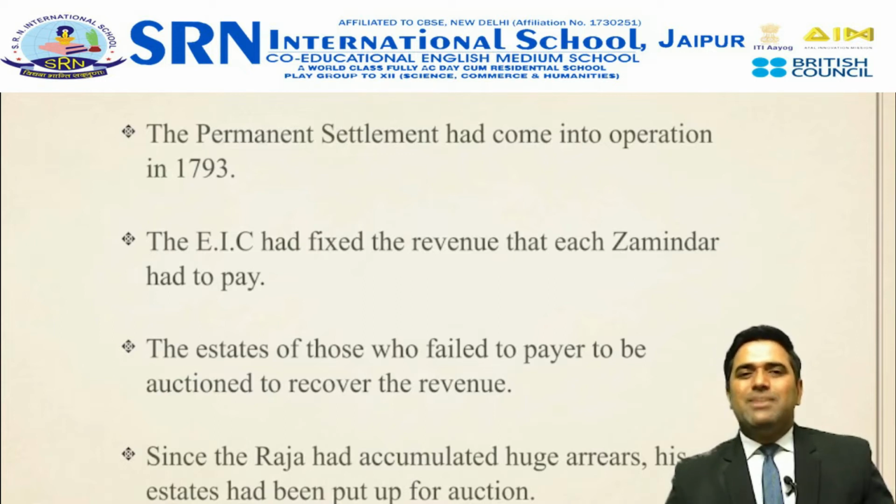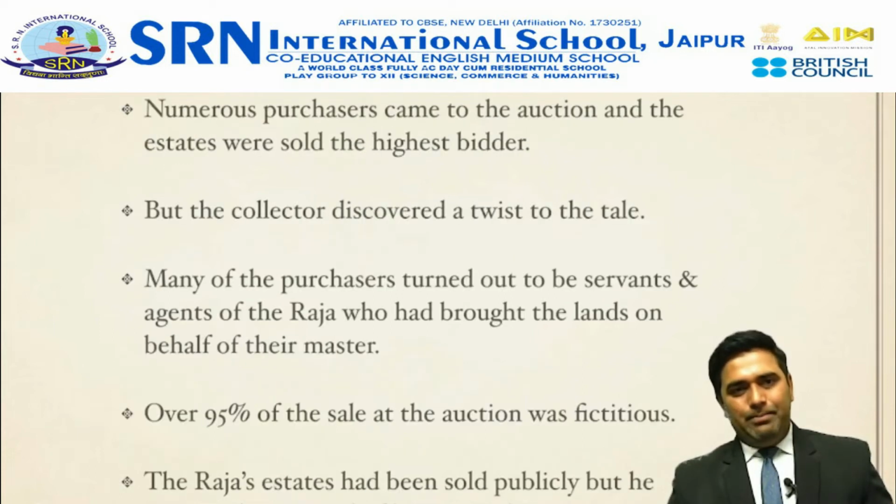They were sometimes unable or failed to submit the revenue to the British on time. Because of this failure, the British East India Company forced the Zamindars into an auction so that the Zamindari could be given to another prominent big landlord.